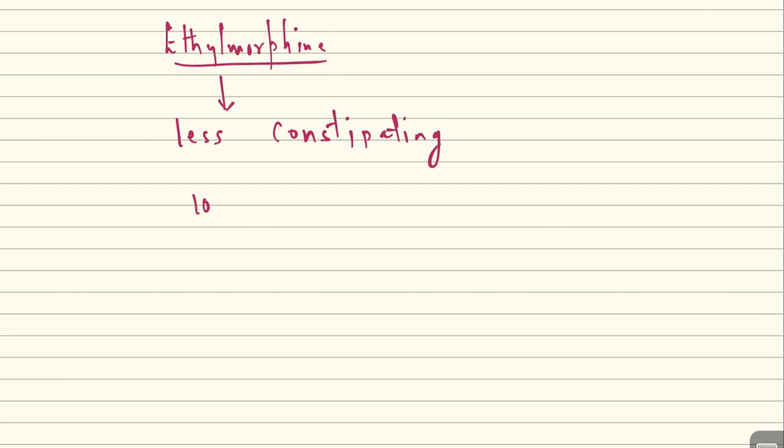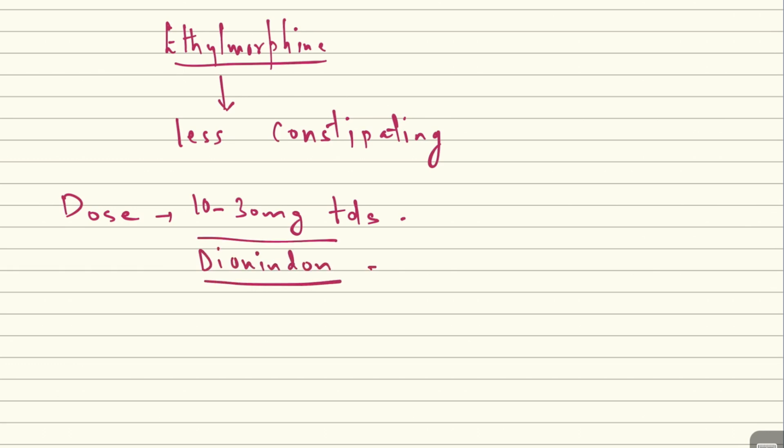Its dose is 10 to 30 mg given thrice daily, TDS. It also comes in tablet form, and its brand name is Deonindone, which comes as a 16 mg tablet. Deonindone is ethyl morphine.